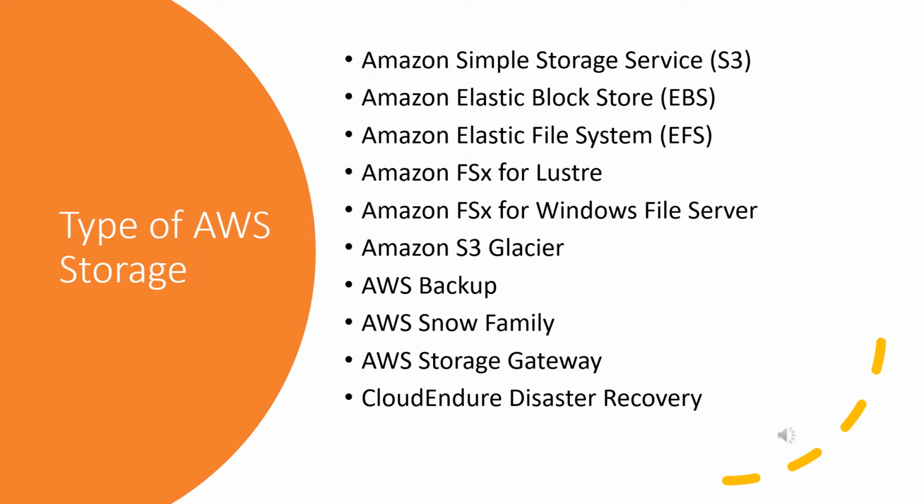The answer to this question is: 1. Amazon Simple Storage Service, S3. 2. Amazon Elastic Block Store, EBS. 3. Amazon Elastic File System, EFS. 4. Amazon FSx for Lustre. 5. Amazon FSx for Windows File Server. 6. Amazon S3 Glacier. 7. AWS Backup. 8. AWS Snow Family. 9. AWS Storage Gateway. 10. CloudEndure Disaster Recovery.